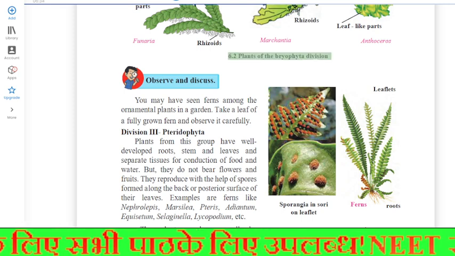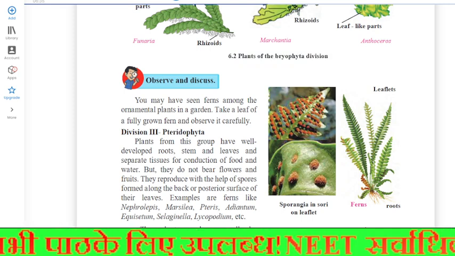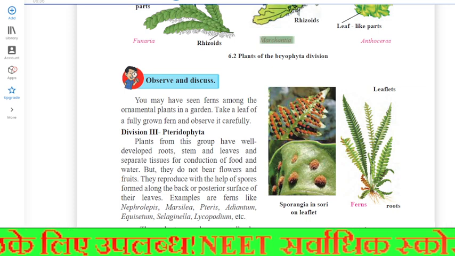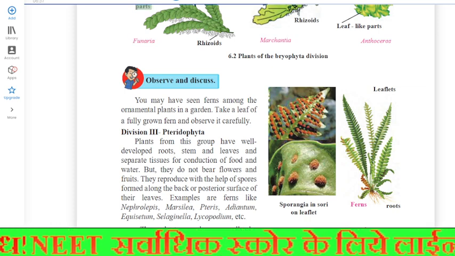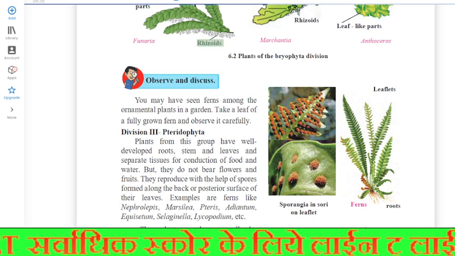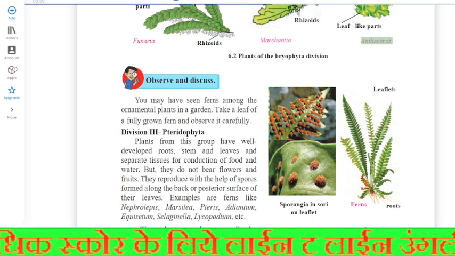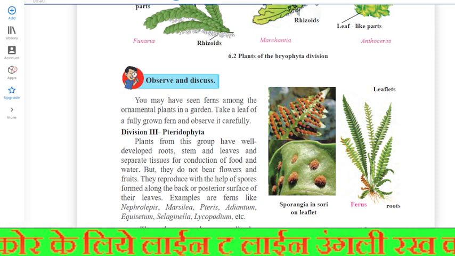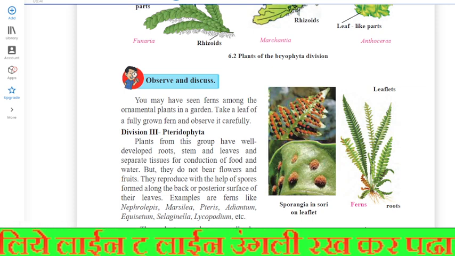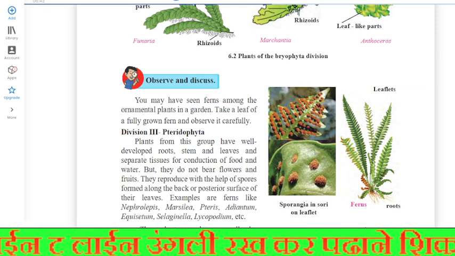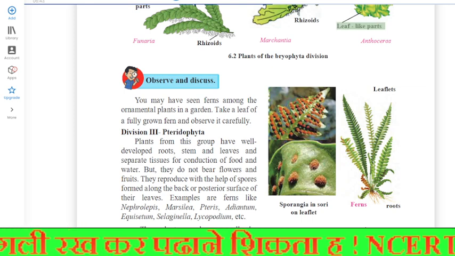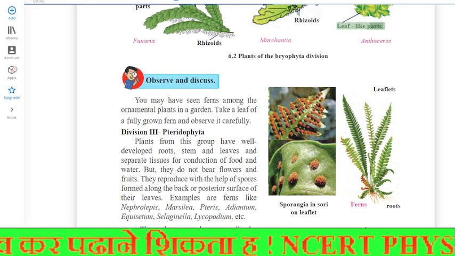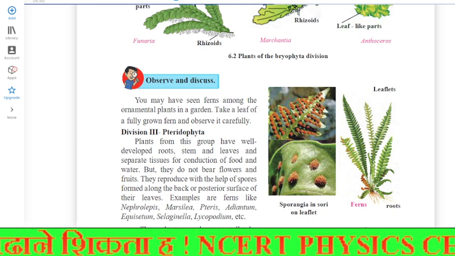6.2 Plants of the Bryophyta division. Capsule. Marchantia. Funaria. Leaf-like parts. Rhizoids. Anthoceros. Capsule. Leaf-like parts. Rhizoids. Stalk. Leaf-like parts. Capsule. Stalk.